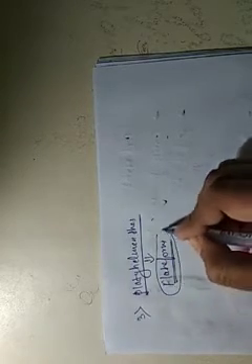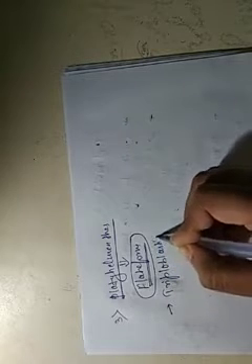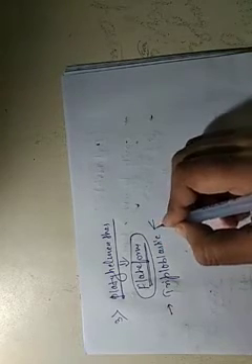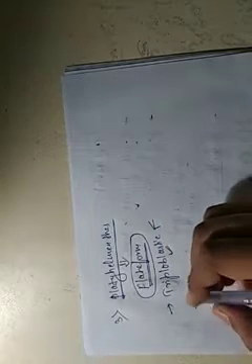Flatworm means flat body. It is triploblastic, which means the presence of the mesoderm, endoderm and ectoderm layers. So it is triploblastic.